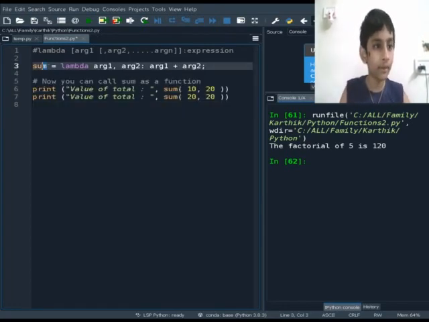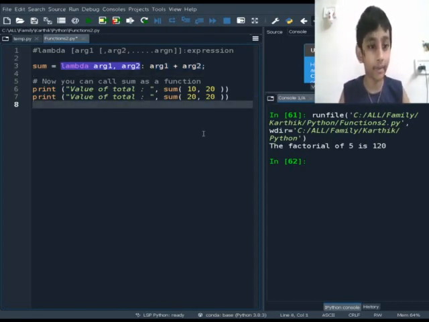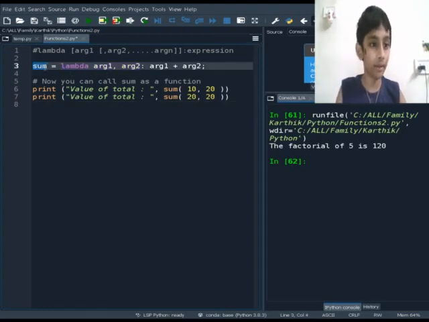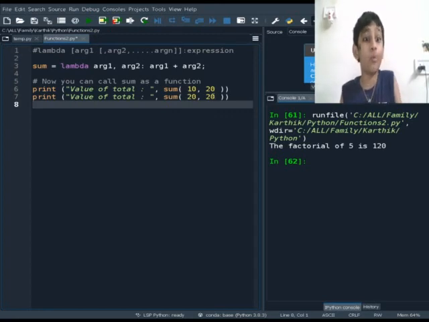So I made a variable sum, which uses lambda with argument 1 and argument 2, and here it does argument 1 plus argument 2. So now you can call sum as a function. Now print the value of total, sum of 10 and 20. So what does it do?